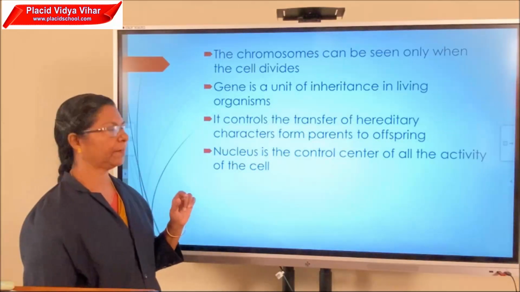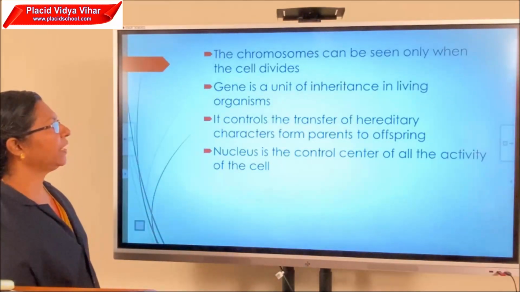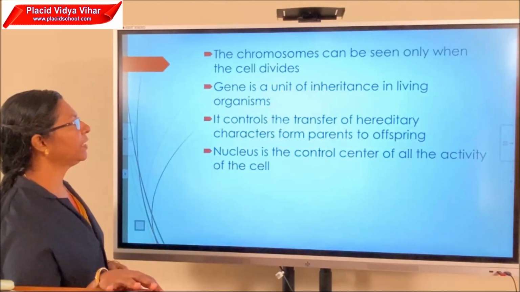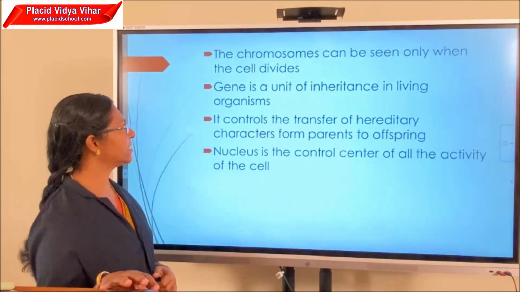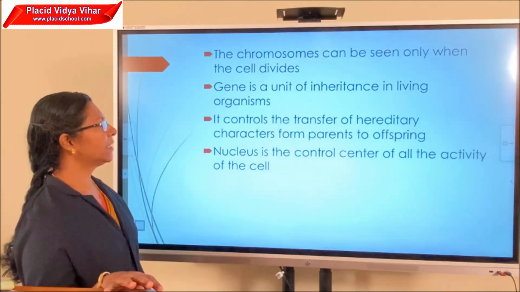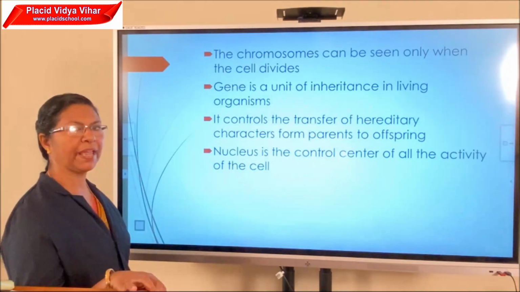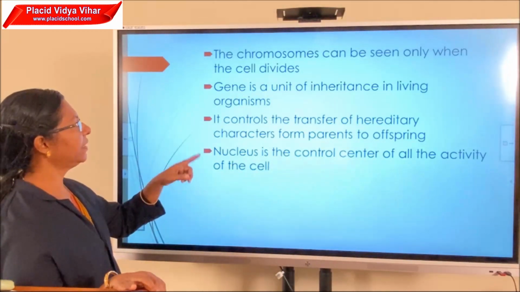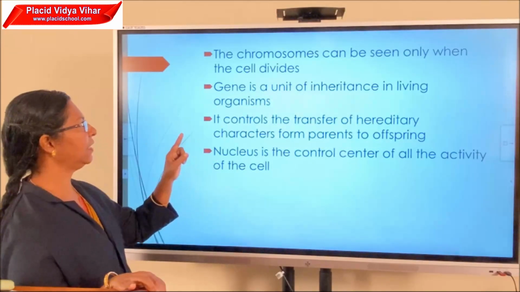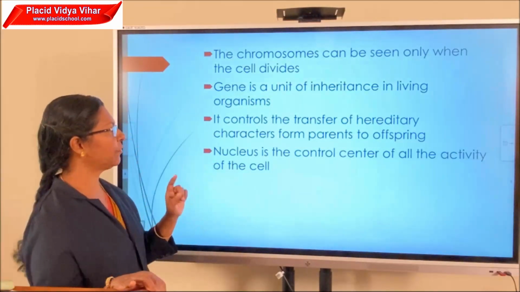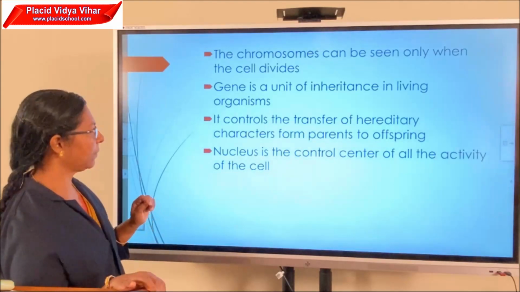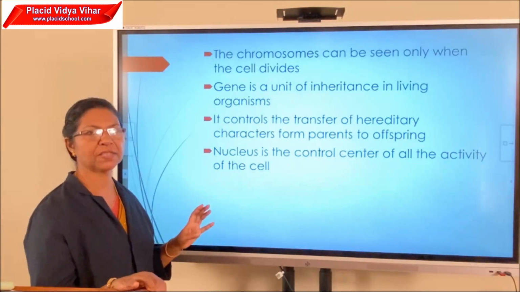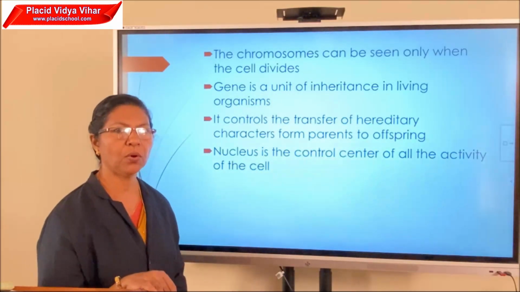Then what is a gene? Gene is a unit of inheritance in living organisms. It controls the transfer of hereditary characters from parents to offspring. So what's the function of that gene? Gene is the unit of inheritance in living organisms. It controls the transfer of hereditary characters from parents to offspring. Nucleus is the control center of all the activity of the cell. So it is a main part of a cell because it is the control center of all the activities of the cell.